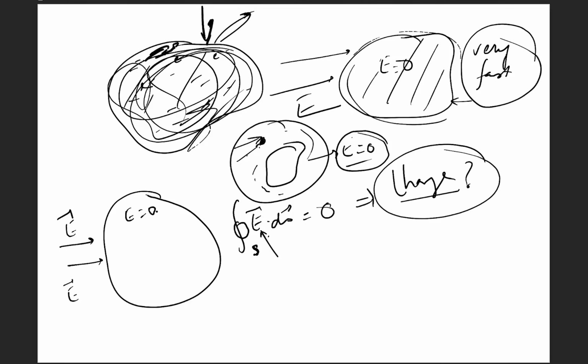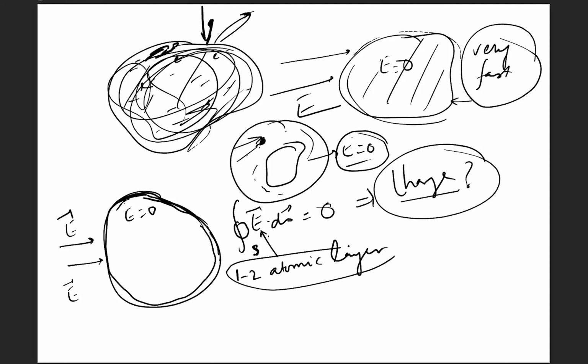So this means that all the charge, if somehow it appears on the conductor, is not going to be inside the conductor. It is going to remain on the surface of this conductor, and this surface thickness is just 1 to 2 atomic layers thick. That is a very small, very thin layer.